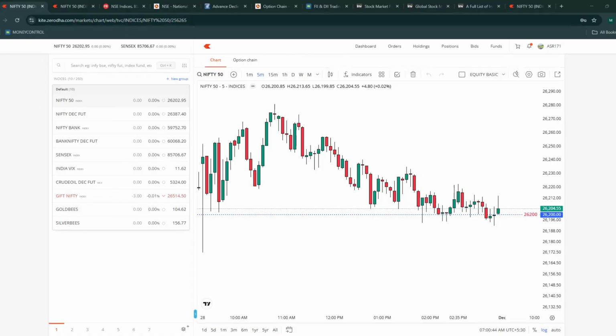Then let's go to crude oil December future. If you compare with the pre-COVID price level, that is 6,500, today it's running at 5,324, which is bullish. Next, let's go to Gift Nifty, Gold Bees, Silver Bees in the end. Now let's go into detail of Nifty 50 and discuss.